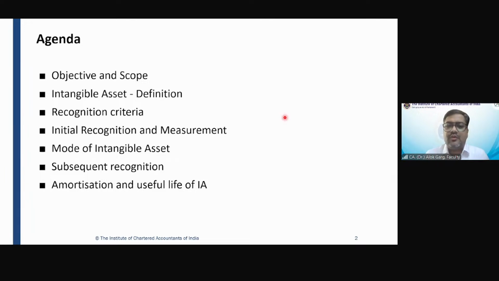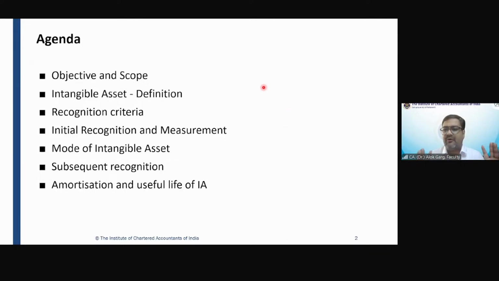Whomsoever have already attended Ind AS 16, please focus on the next 2 days, which is today and the day after tomorrow. You will be able to revise your concept of Ind AS 16 itself. So by attending this standard, you will be revising Ind AS 16 and learning Ind AS 38. There will be a dual benefit of attending this 2-day session on Ind AS 38.